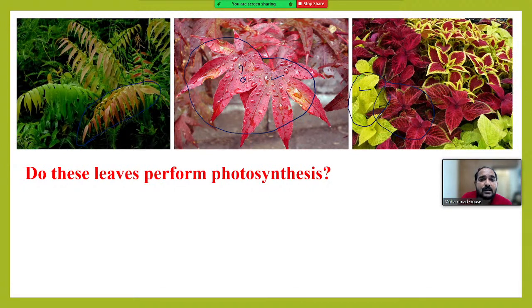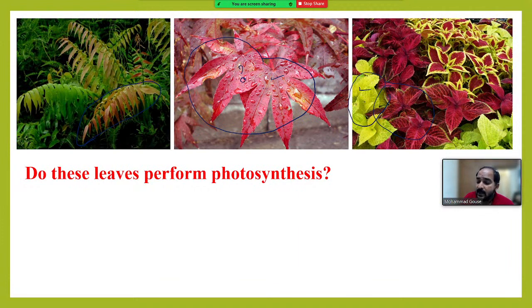Unlike the previous leaves, these leaves contain chlorophyll also. Chlorophyll, carotenoids, xanthophylls, all these pigments are present in these leaves. But these leaves contain more carotenoids than chlorophyll, and this leaf contains more xanthophylls than chlorophyll. But chlorophyll is there. It is masked by the other pigments, so it can perform photosynthesis. If you have any doubt, you can take this kind of leaf and conduct the iodine test. You will find the entire leaf changes to blue-black, indicating that chlorophyll is present inside it.